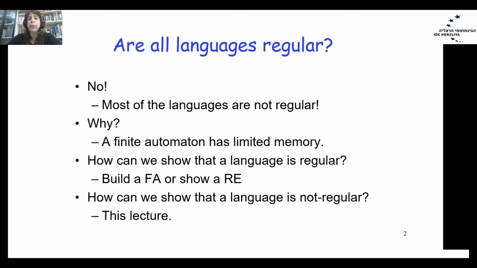We are using a finite state machine. We have a finite memory. We can remember something only with the states. Since we are using a finite state machine, we have limited memory.